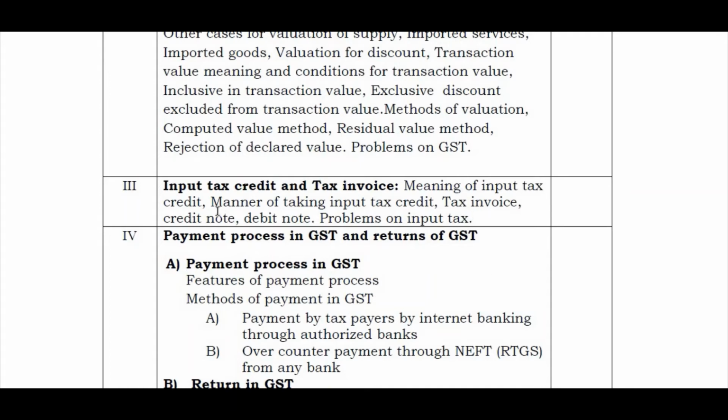Friends, you may see this is the shortest, smallest unit, but this will eat your head more. This is where your energy is tested. This is where your brain nerves are tested, because input tax credit is not such an easy chapter, but if you learn it with logic, it is not difficult as well.